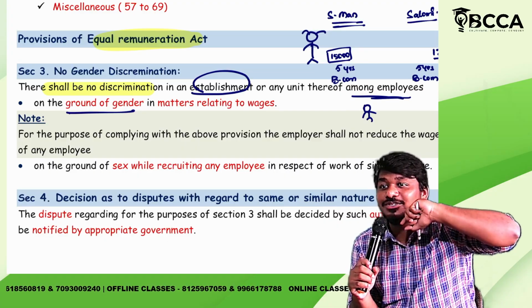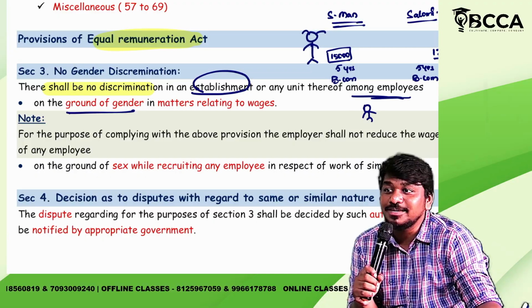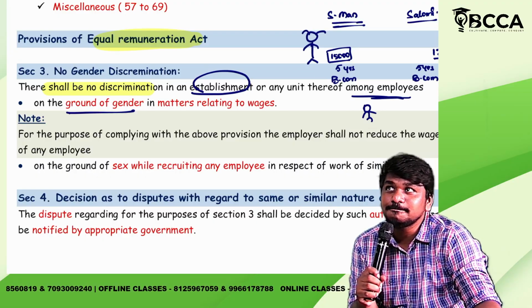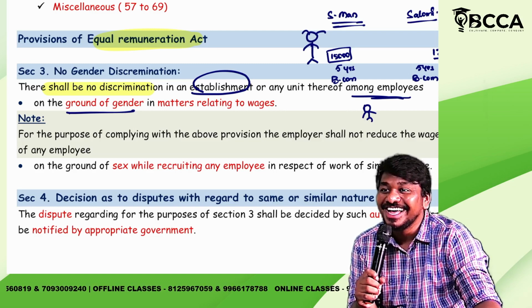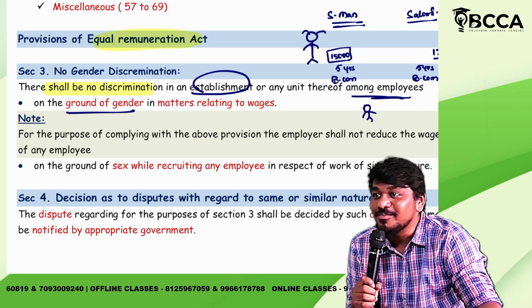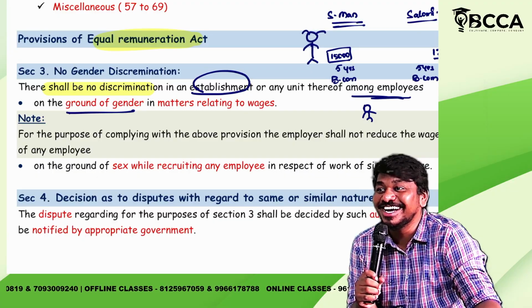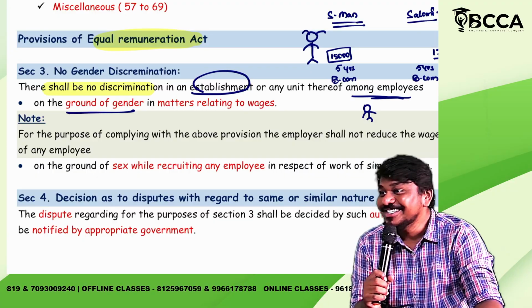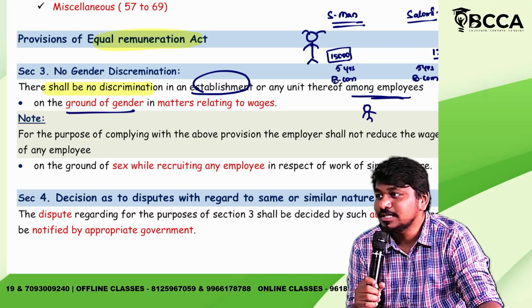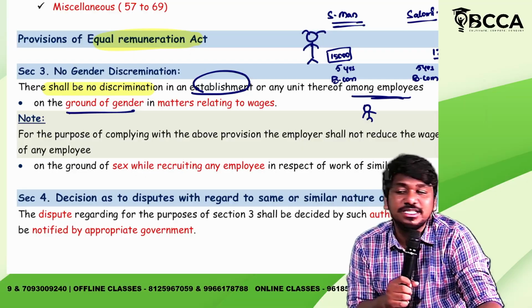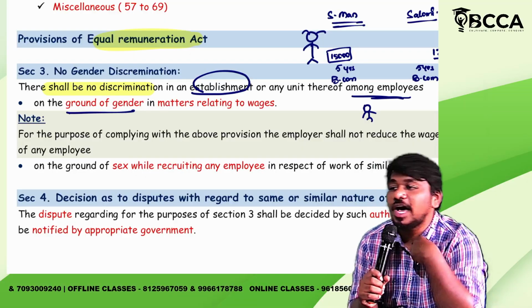Even the titles. What will be the titles in the next day's paper? In the next day's paper, what will be my title? Manager who discriminated against the worker. Yes or no? So this will be my title. Is it required? So what is the reason for me to show discrimination among the employees? I am an employer.